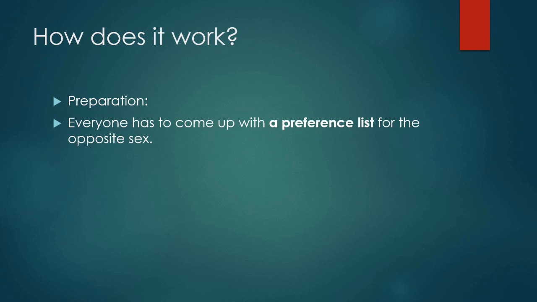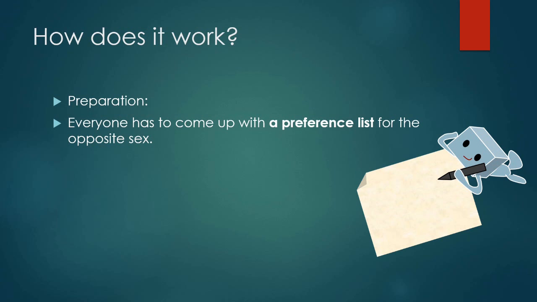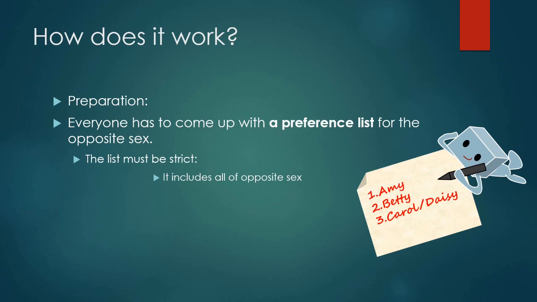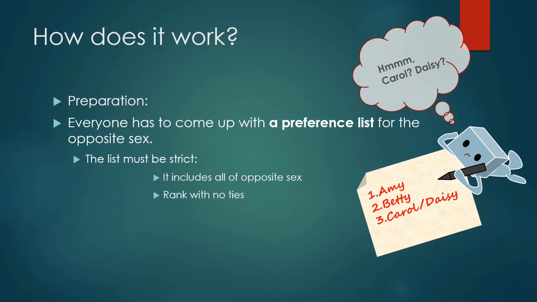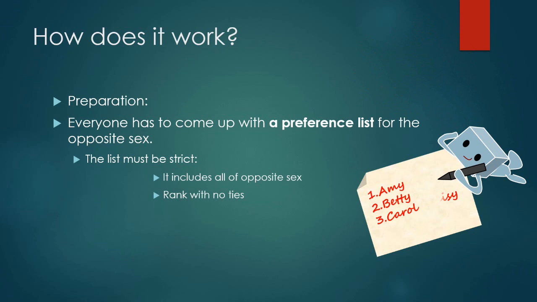Okay, so how does this algorithm work? Before pairing up, everyone, both men and women, needs to come up with a preference list of the opposite sex. This list must be a strict list which includes all of the opposite sex and ranks them with no ties. Everyone is supposed to be honest and stick to the preference list with respect to proposal and acceptance.